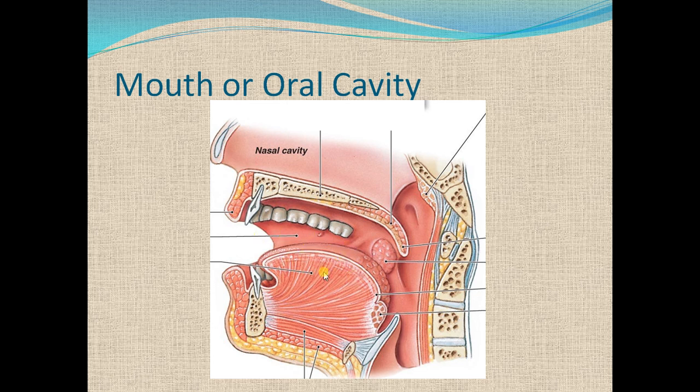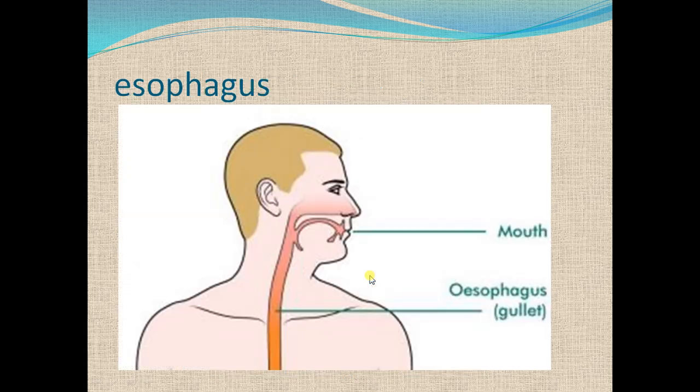Finally, when the food is partially digested, that partially digested food is called bolus, and bolus is pushed down into the pharynx region. This pharynx region is also called throat. This is the path of two systems at a time, the digestive system as well as the respiratory system. Now the food enters into the esophagus. The next part of the digestive system is esophagus or gullet.